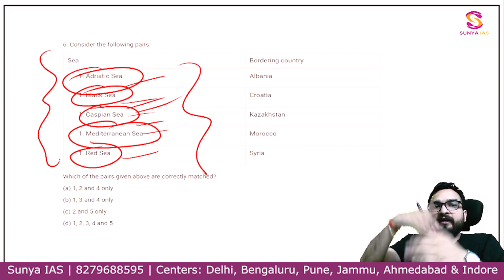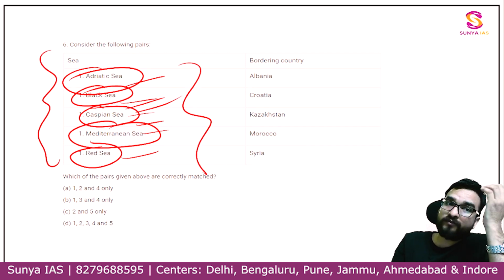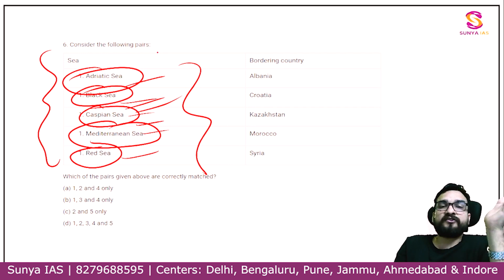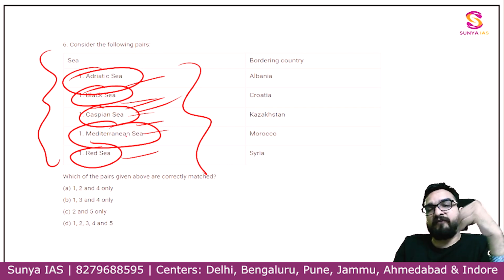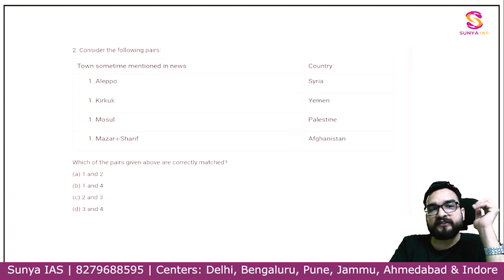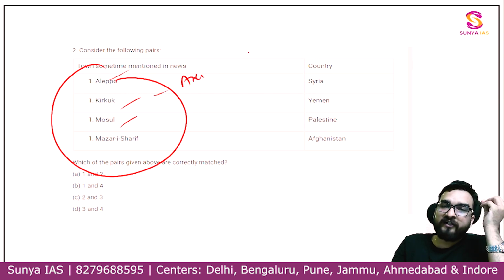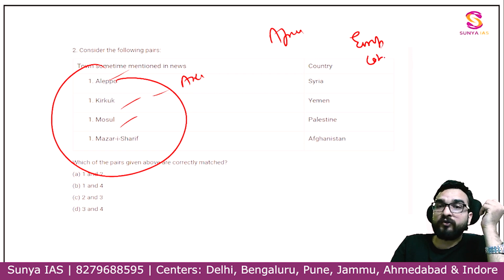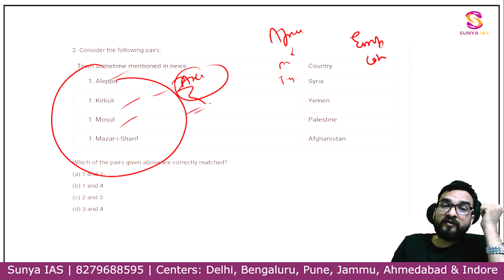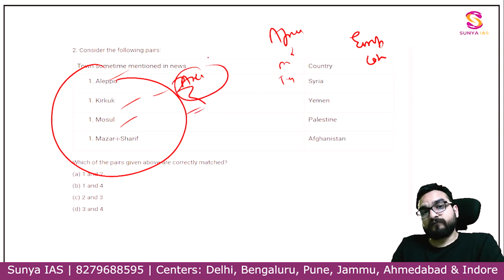So they have combined intercontinental things, right? Are you seeing Adriatic? They have asked you from Europe. This Red Sea from Africa and Asia, Mediterranean, Europe. Are you understanding, guys? Like this, you will understand. See, Aleppo, Kirkuk, Mosul. These are the Asian sites. You have seen that they have asked African sites also. They have asked European sites like Catalonia and all. African, they have asked you Amhara, Tigray and all. Right now, these are some Asian sites.